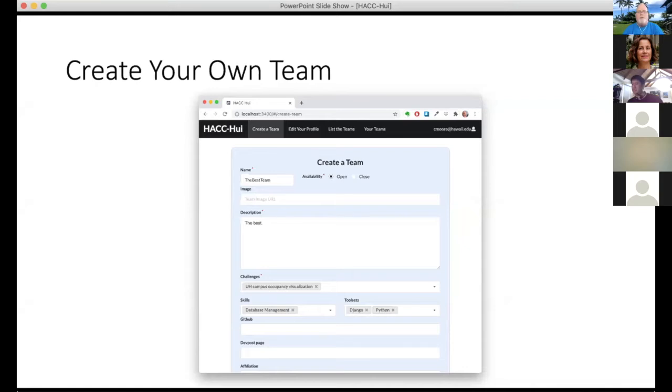We're hoping that you'll be able to get your teams in the first week. Assuming the HACC Hui is working properly by then, we want team formation to be completed by 5 o'clock on October 30th.